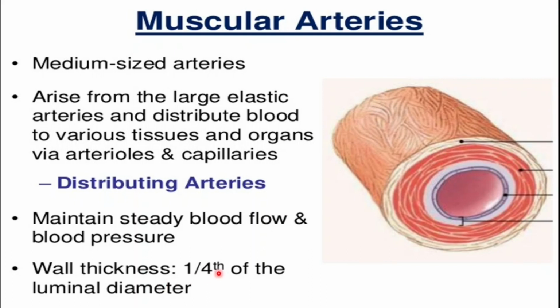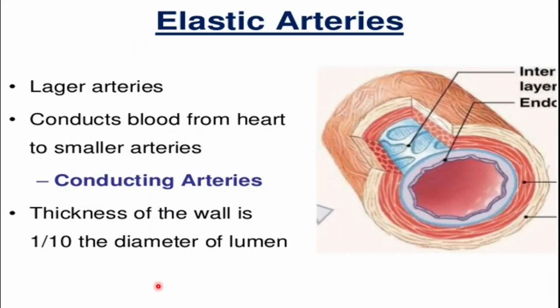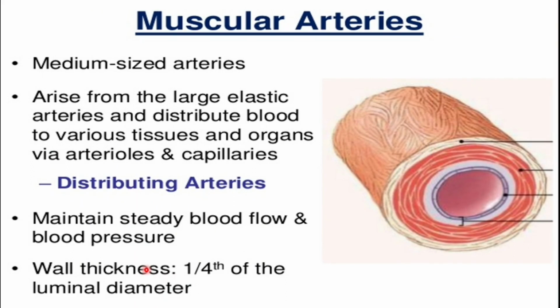The wall thickness of the muscular arteries is 1/4 of the luminal diameter, whereas we have discussed that the wall thickness of the elastic arteries is 1/10 of the lumen. Therefore the muscular arteries are also known as the medium-sized arteries because they have less wall thickness as compared to the elastic arteries.